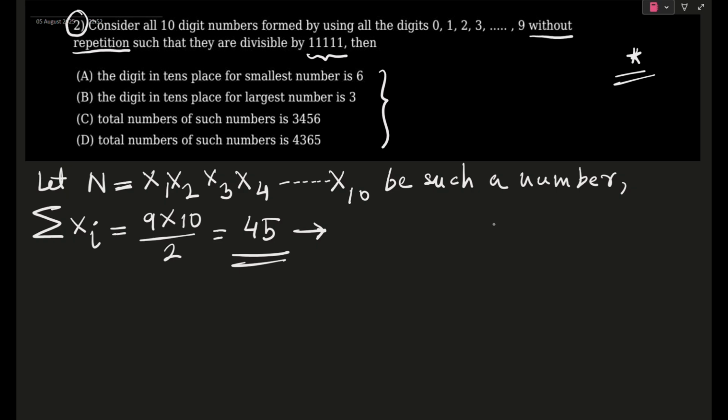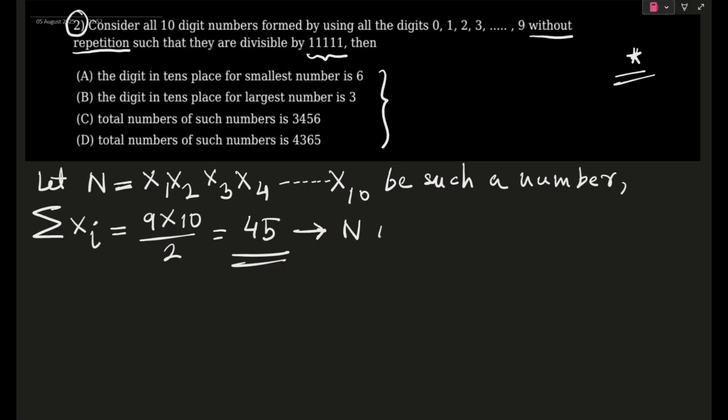This might seem a little funny, but if you still don't remember, then please go into your class 3-4 books and revise them, because they are really important. Anyways, 45 is the sum of the digits, and from the test of divisibility of 9, we know that when the sum of the digits is divisible by 9, the number is also divisible by 9.